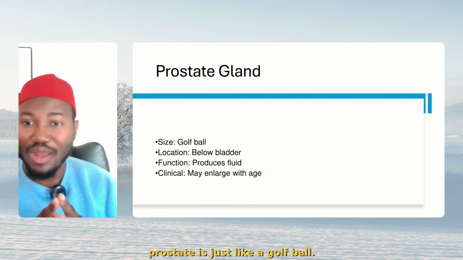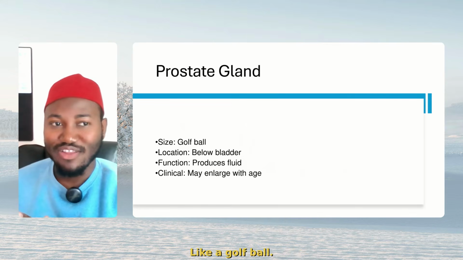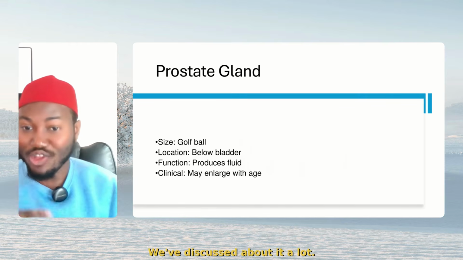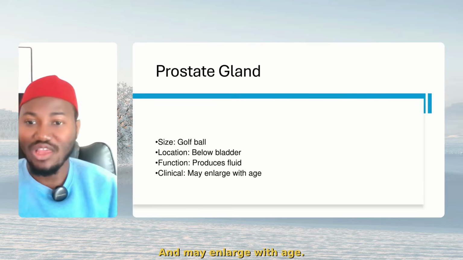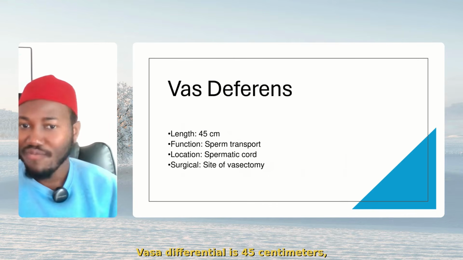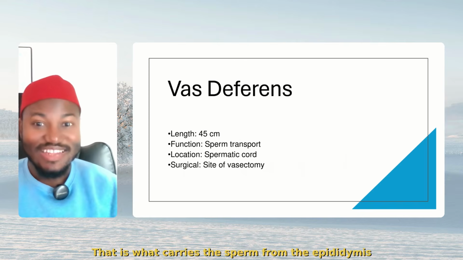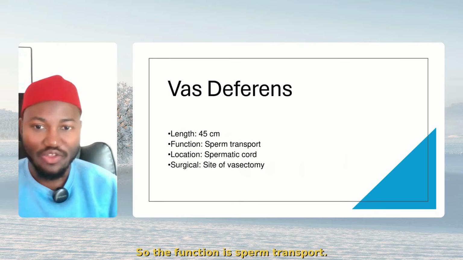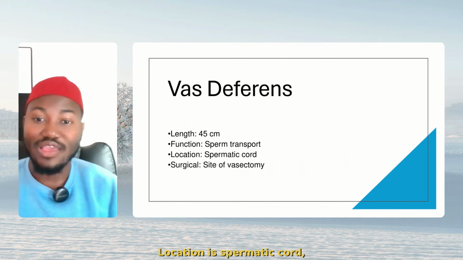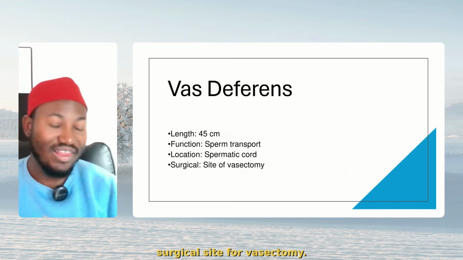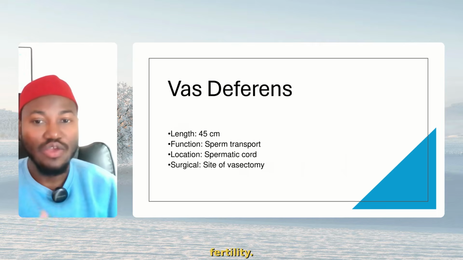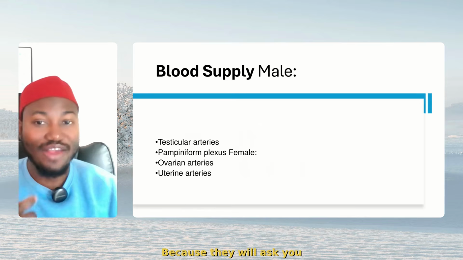When you're talking about the prostate, it is just like a golf ball. Just like this, like a golf ball. All right? The location is below the bladder, and it produces fluid. We've discussed it a lot, and it may enlarge with age. We've said initially, the vas deferens is 45 cm, very long. That is what carries the sperm from the epididymis out to the urethra. So the function is sperm transport. Location is the spermatic cord, and it is the surgical site for vasectomy. So when we want a man to stop fertility, we do vasectomy. That's where we tie the vas deferens, all right? Because they will ask you.